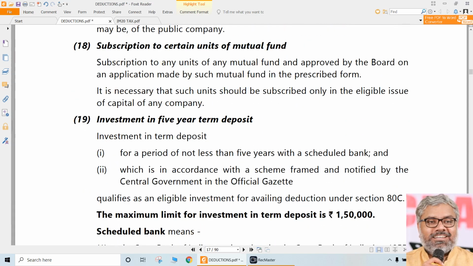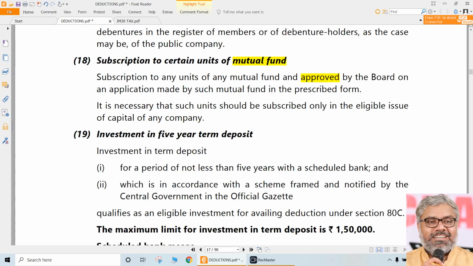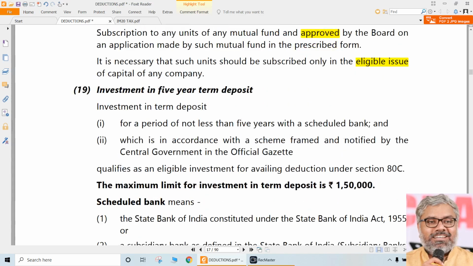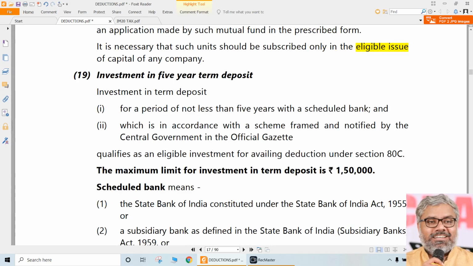Then subscription to certain units of mutual fund. Once again, not every unit of mutual fund. Certain units of mutual fund. How do we know which are the certain units of mutual fund where 80C is eligible? Simply, once again the same. Which are approved by CBDT. Those are only related to the eligible issue. Those are related to approval by the Board. If at all any subscription is made into units of such mutual funds, simply speaking, the assessee purchases the units of those mutual funds, he invests into the units of those approved mutual funds, that is also eligible for 80C. That's it. That is one more type of investment opportunity for people to claim 80C deduction.